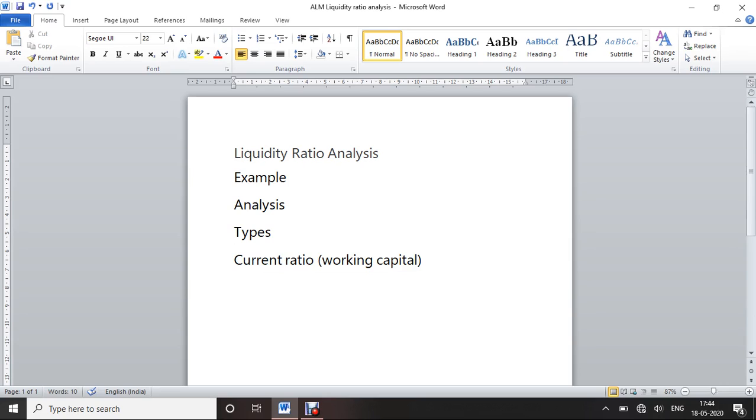It measures a company's assets relative to its current liabilities. This ratio determines the short-term solvency of the company. It also indicates the ways in which a company can convert its current assets into cash to meet its short-term debts or payables.